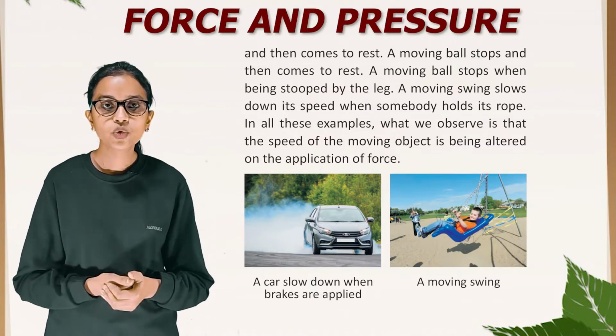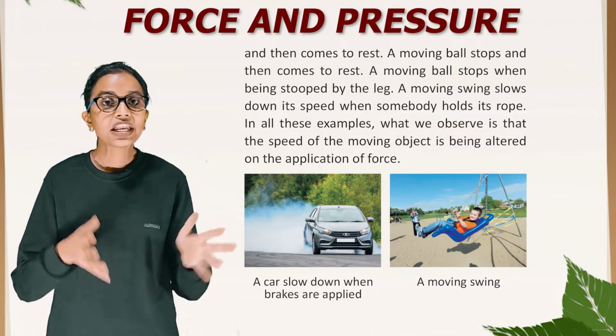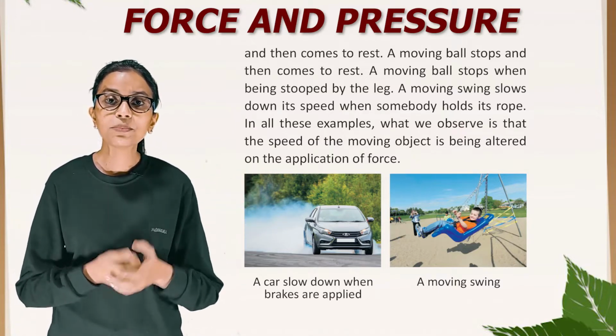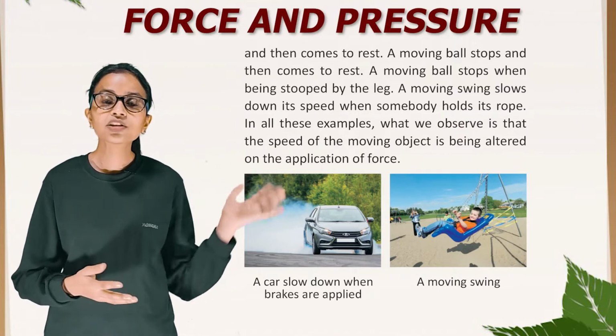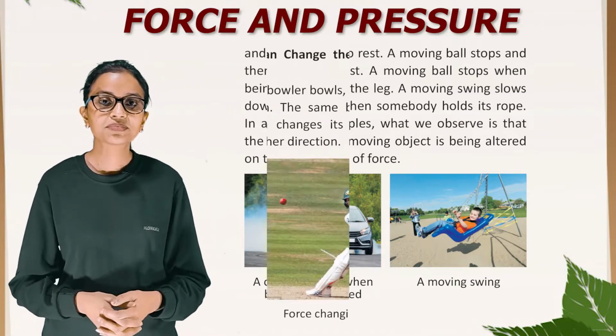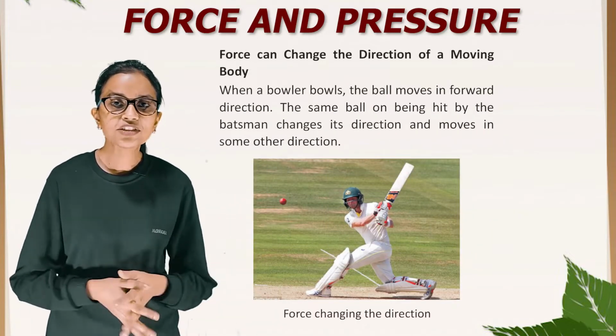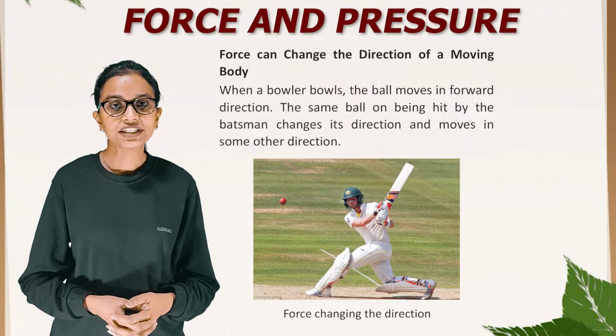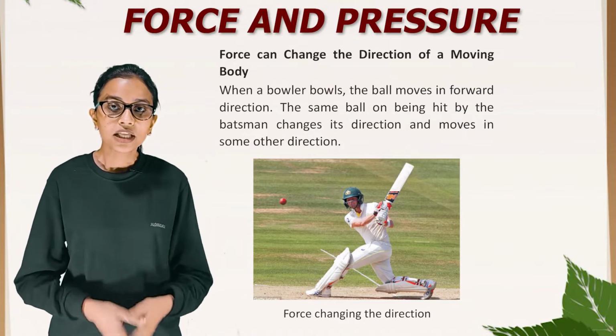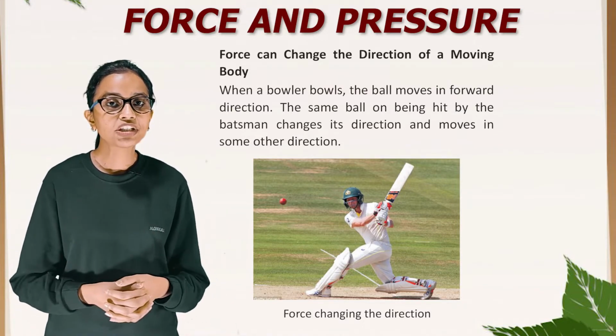So students, this picture is showing motion and force, like a car slowed down when brakes are applied, and another picture is showing a moving swing. Force can change the direction of a moving body. When a bowler bowls, the ball moves in forward direction.